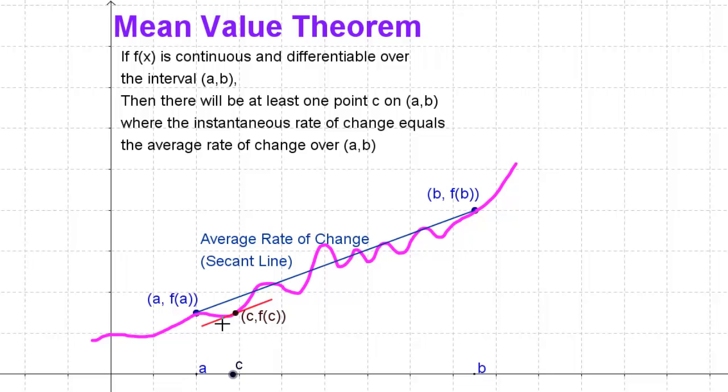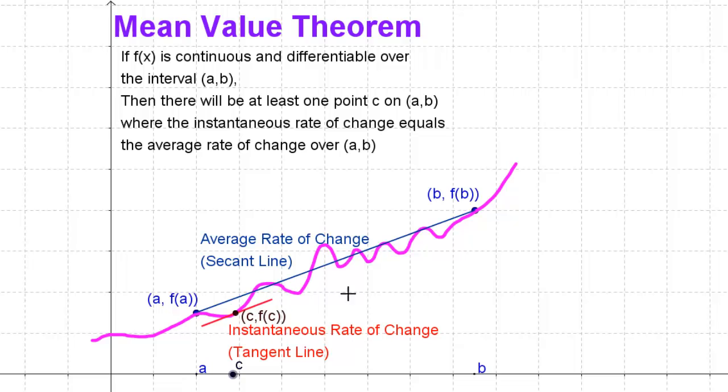This point at C, this is an instantaneous rate of change. Using calculus, we can find that if we know this function. We can find at that instant C, what is its slope? And the mean value theorem guarantees there's at least one place in this function where this slope of the red instantaneous rate of change, this red tangent line, has to equal the slope of the secant line.